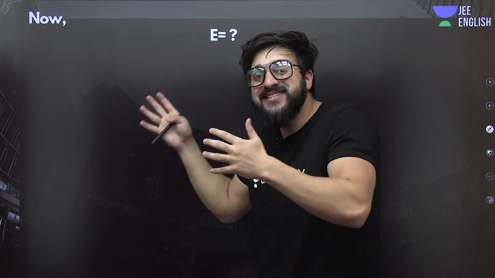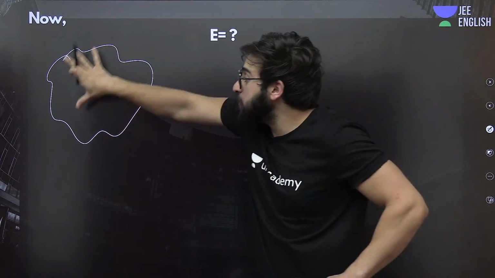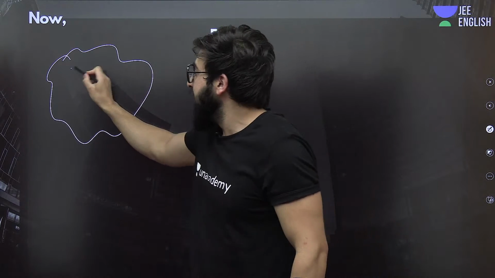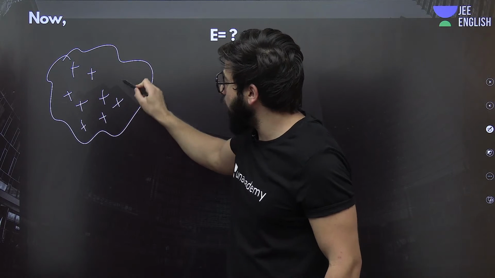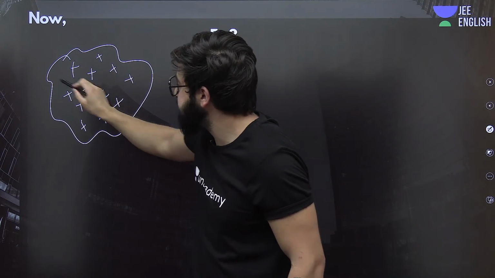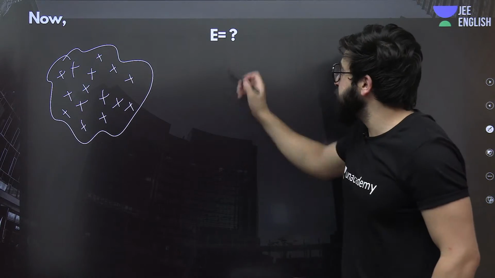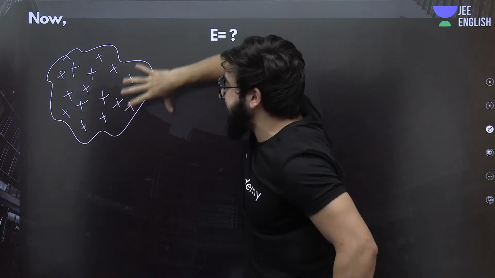In this session, what we're going to be talking about: if I say, for example, there is not a point charge, there is a body present over here, whatever it is, and there is charge present on this body, uniformly distributed. Now if I ask you to tell me the electric field at this point due to this entire body.